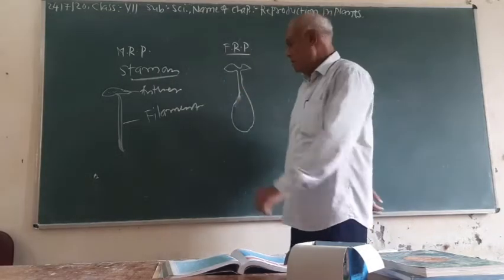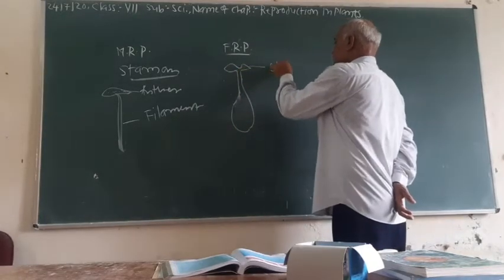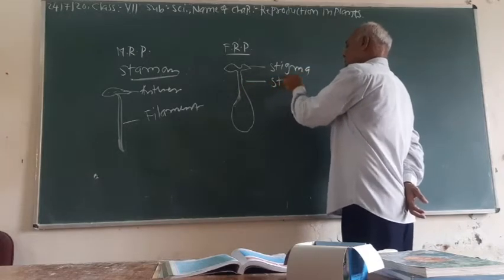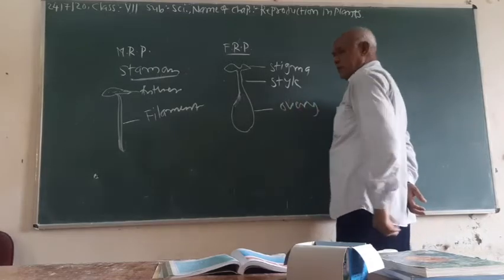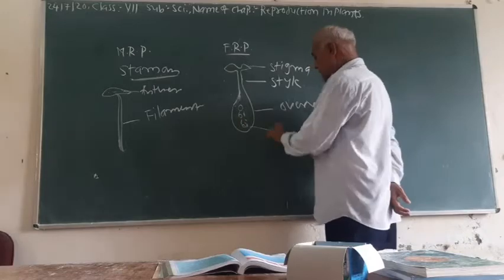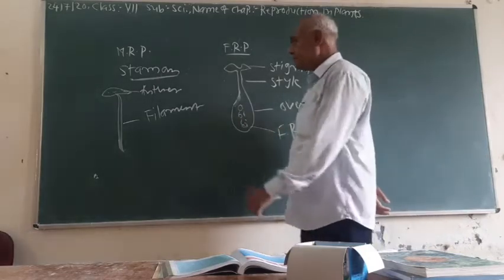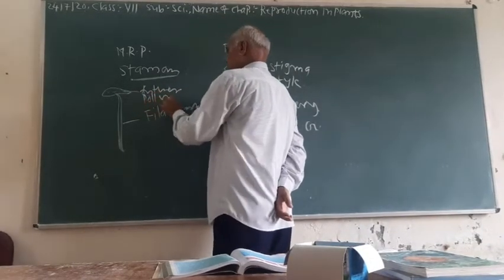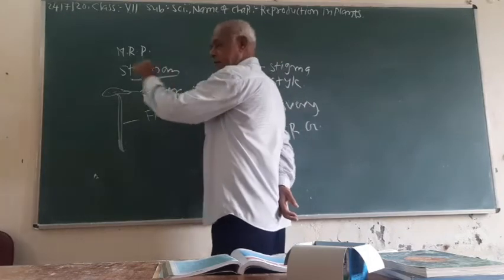Inside the pistil, this is the stigma, this is the style, and this is the ovary. The ovary contains the ovule, which is the female reproductive gamete, and the anther contains pollen, which is the male reproductive gamete.